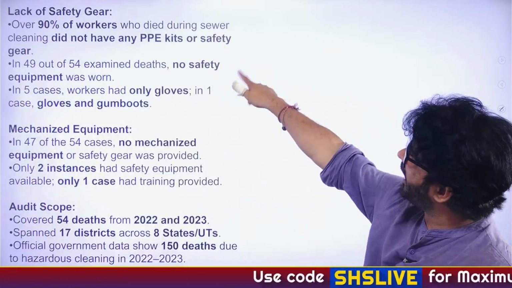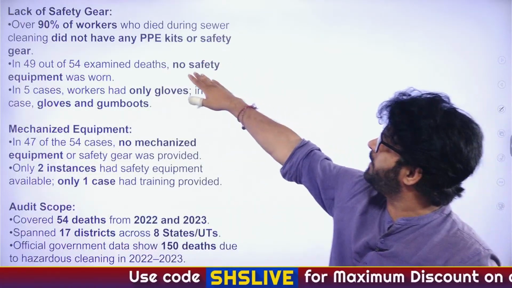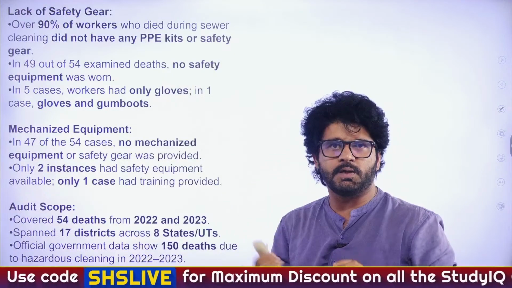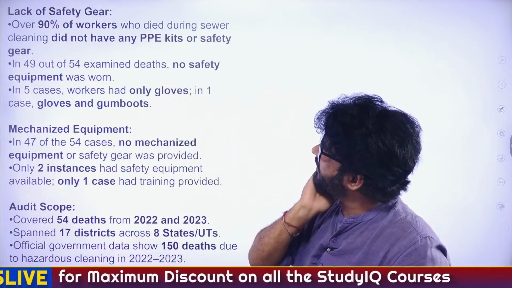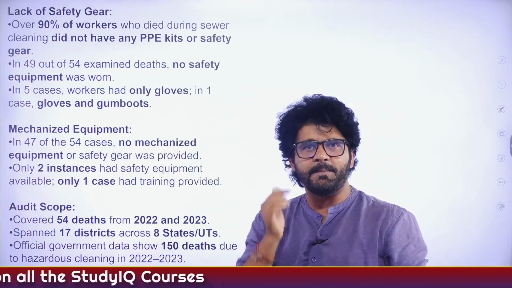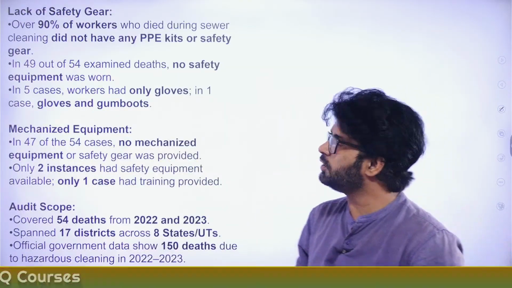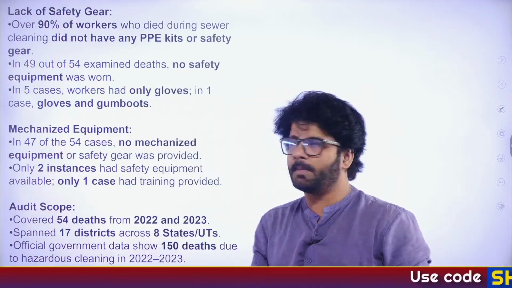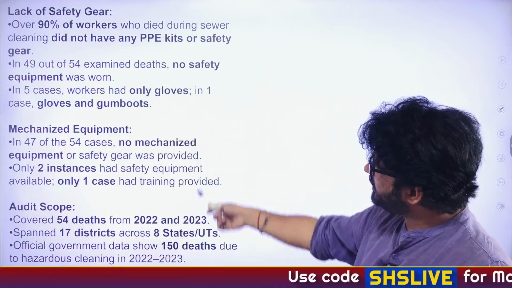90% of workers who died during sewer cleaning did not have any PPE kit, personal protective equipment, or safety gear. And that is what is happening. More or less, our septic tank cleaners are manual scavengers only, which is actually not correct because manual scavenging has been banned by the government. And you can see all these facts.